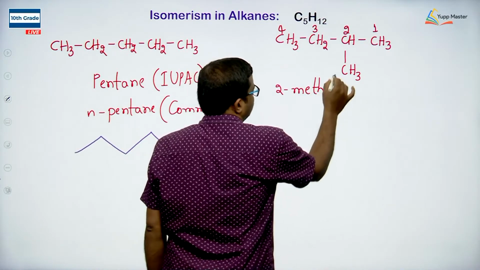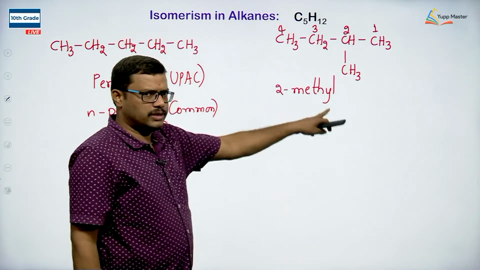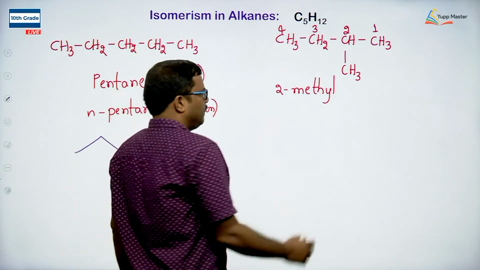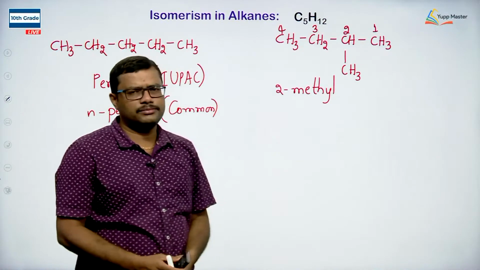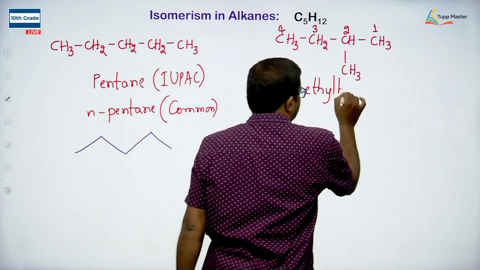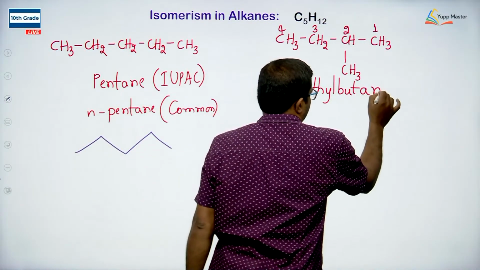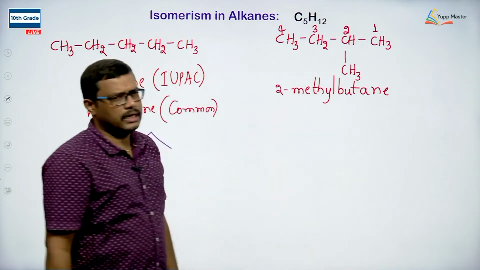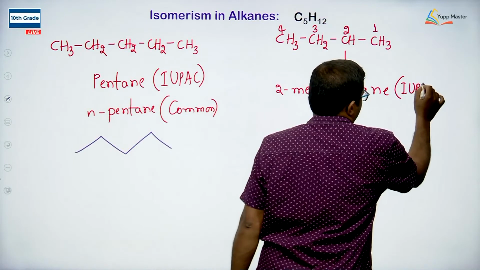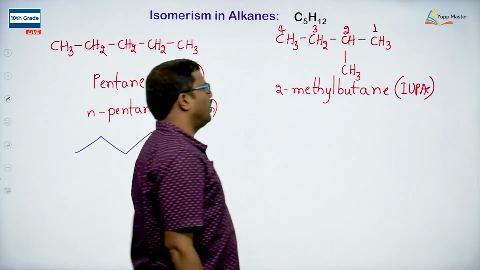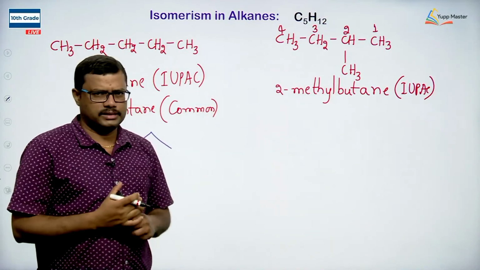I am mentioning the position of this methyl: it is present on the second carbon atom. What is the parent chain? How many carbon atoms does the parent chain have? 4 carbons, so I am writing it as butane. 2-methylbutane is the name according to IUPAC. Then what could be the name according to the common system of nomenclature?